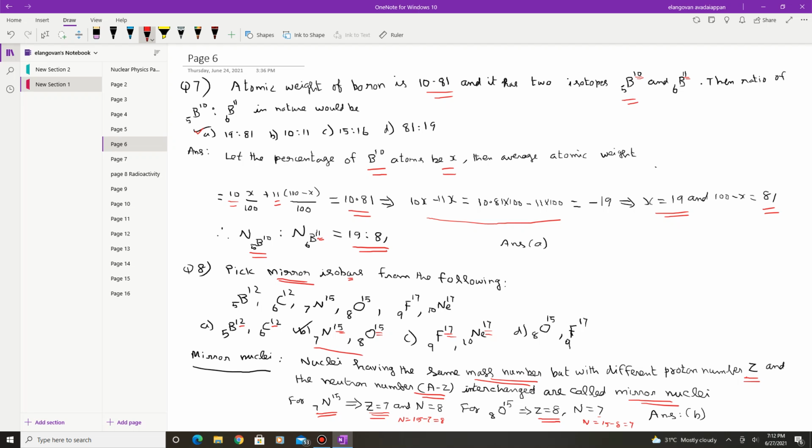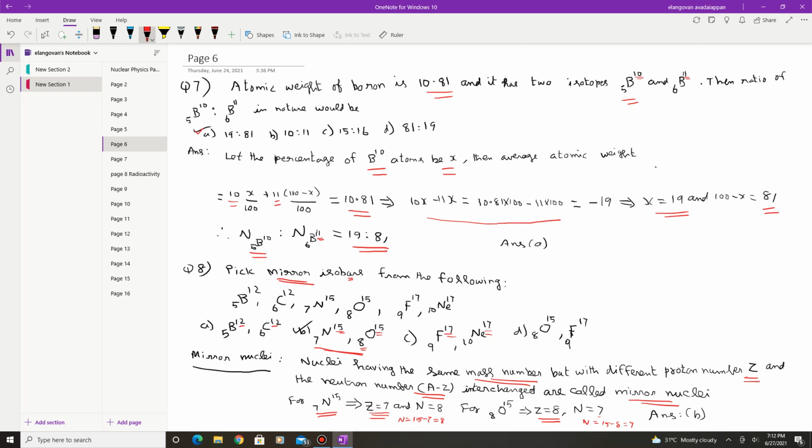So in this case, the Z for nitrogen is equal to 7. For oxygen, the N is equal to 8. At the same time, the N value for nitrogen is 8, and Z for oxygen is 8.